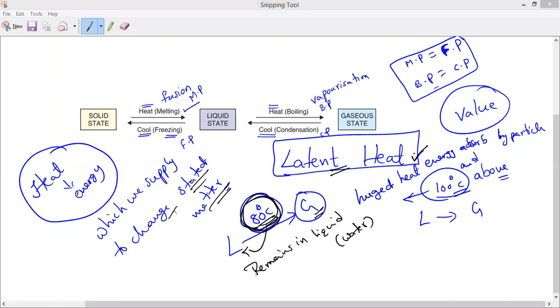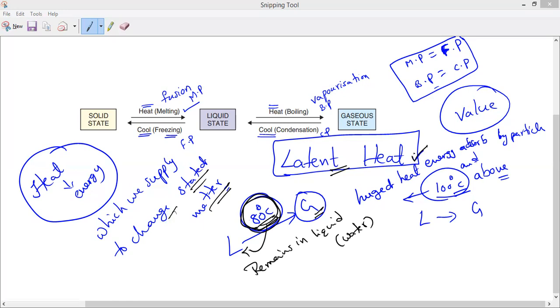Understand, sir? So now if you notice it here, whatever energy is needed to change the state of matter, not to raise the temperature, we call that latent heat. This latent heat does not raise the temperature. Please kindly remember, at that particular temperature only the substance will start changing.